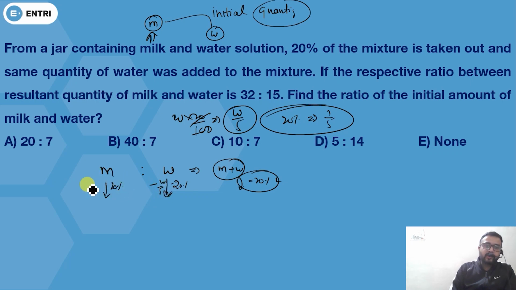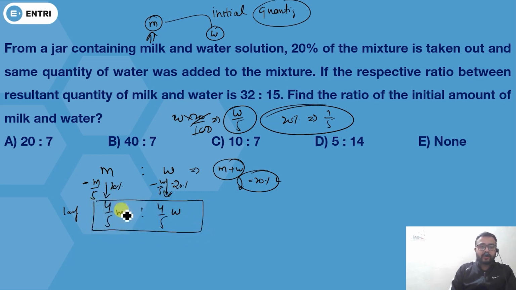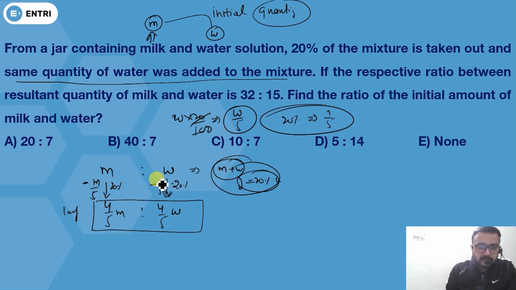Similarly, if you are removing 20%, it is M by 5, minus, so what will you be left with? You will be left with 4 by 5 M and 4 by 5 W. Okay, so this was the leftover quantity. Now the same quantity of water was added. Now this was removed, now add the same quantity of water. How much water and milk are you subtracting? You are subtracting M by 5 plus W by 5.